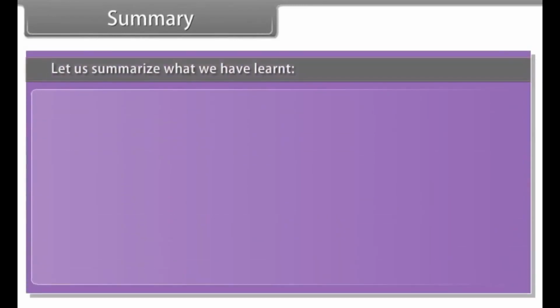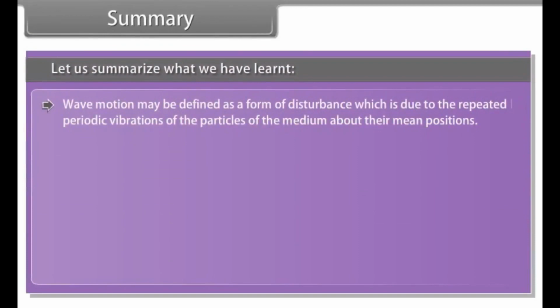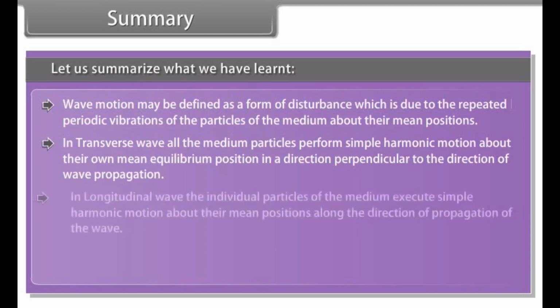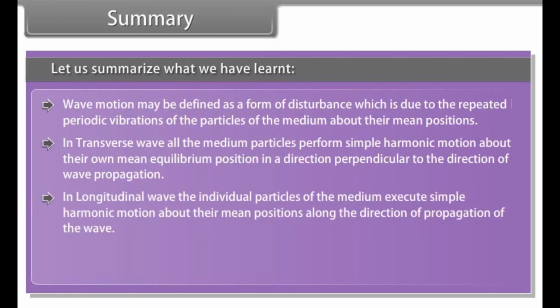Summary. Let us summarize what we have learnt. Wave motion may be defined as a form of disturbance which is due to the repeated periodic vibrations of the particles of the medium about their mean positions. In a transverse wave, all the medium particles perform simple harmonic motion about their own mean equilibrium position in a direction perpendicular to the direction of wave propagation. In a longitudinal wave, the individual particles of the medium execute simple harmonic motion about their mean positions along the direction of propagation of the wave.